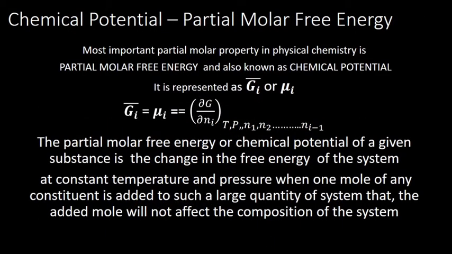And in the partial molar properties, the most important one is free energy. That we call chemical potential. It is represented as Gi bar, or we can represent it as mu i. So Gi bar is equal to mu i, which is equal to dou G by dou Ni at constant T, P, N1, N2 up to N(i-1).